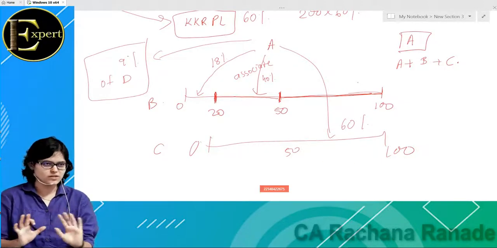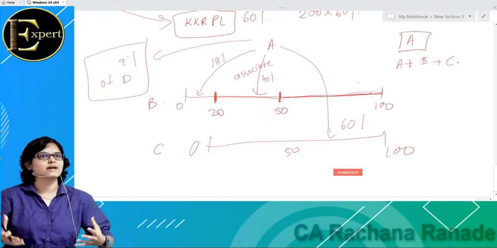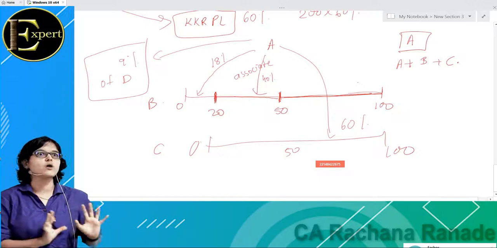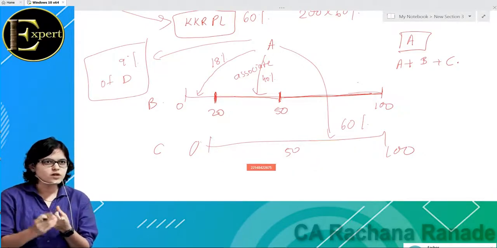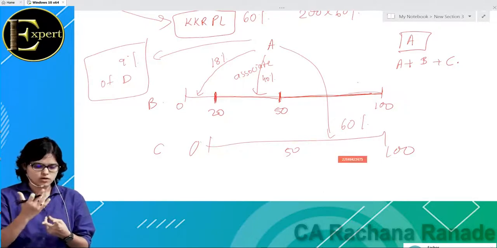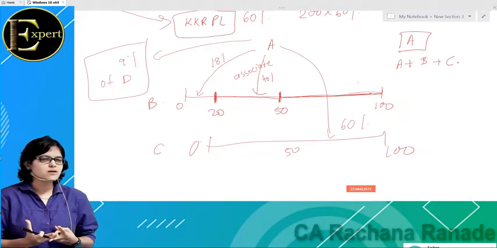Like you have the Income Tax Act. For income tax you have an act. For GST there is an act. Yes. You can visualize something like this, that for accounting also there is an act. But it's not called an accounting act. It is known as accounting standards. So there are separate standards.